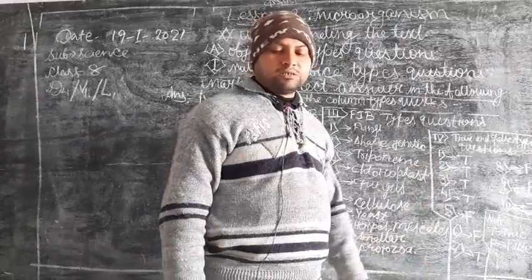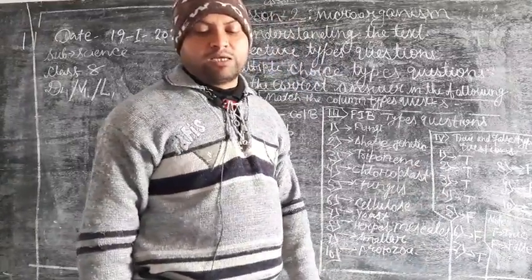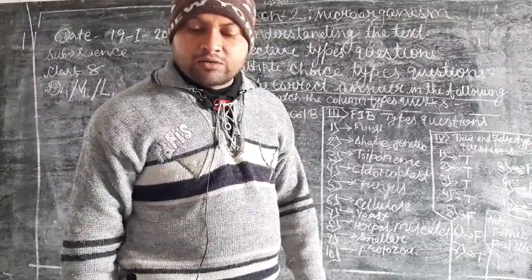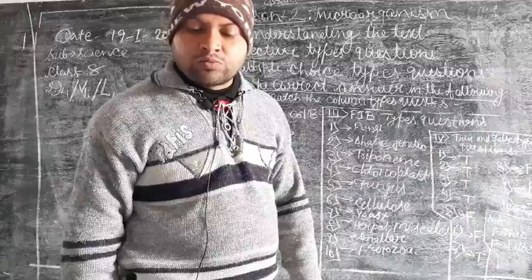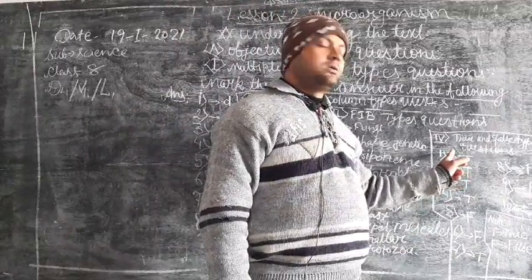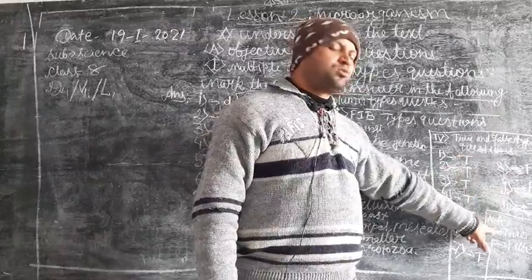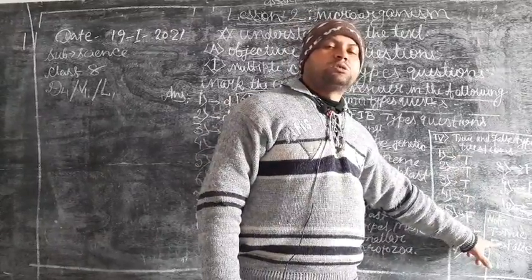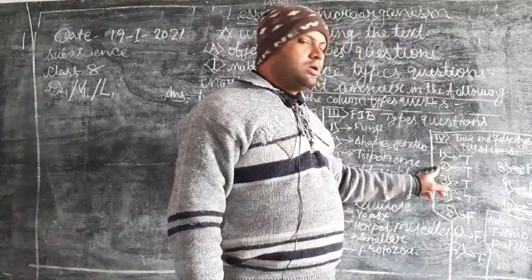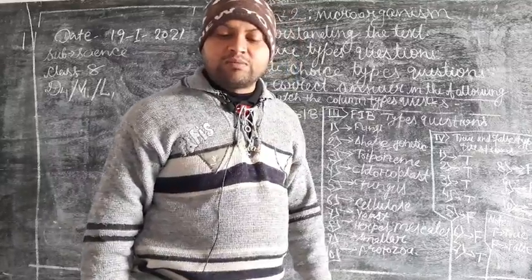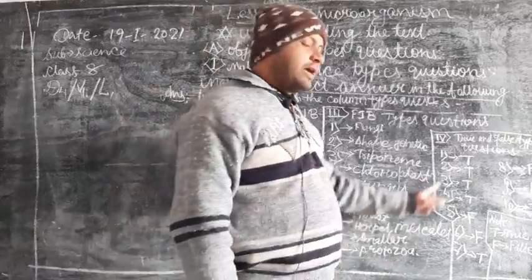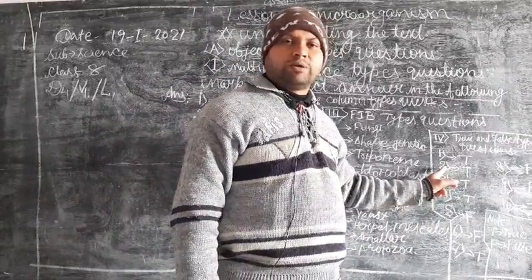Here, what will be the right answer for the question number first? Sometimes bacteria cling together to form groups. This is true. So the right answer is T. Here T is used for true and F is used for false. So note it please. Now in the same way, the right answer for the second question, cocci are spherical bacteria. Yes, it is also true. So the right answer will be true.